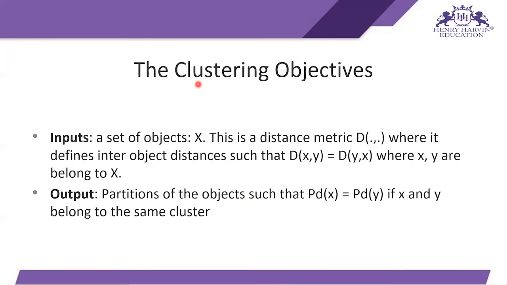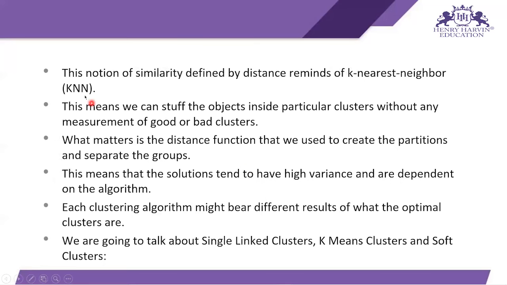And the clustering objectives: the input is a set of objects X, and a distance metric d, which defines inter-object distances such that d(x,y) equals d(y,x), where x and y belong to X. The output is a partition of the objects such that Pd(x) equals Pd(y) if x and y belong to the same cluster. This notion of similarity defined by distance reminds me of k nearest neighbors, kNN. This means we can sort the objects into particular clusters without any measurement of good or bad clusters.